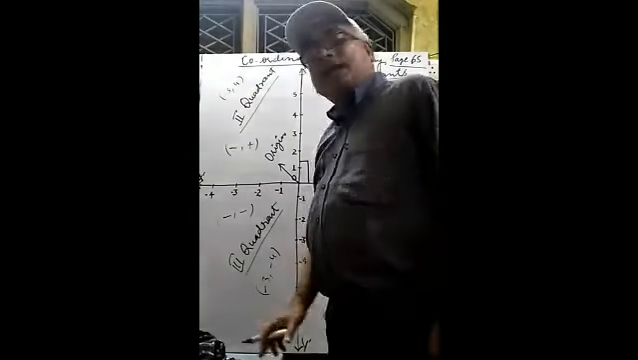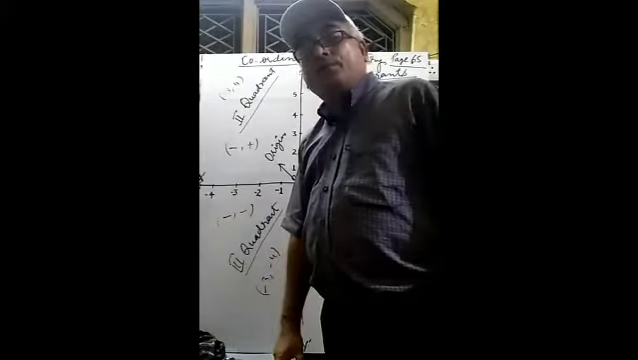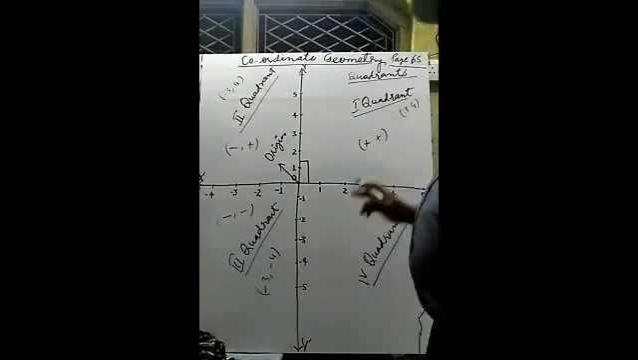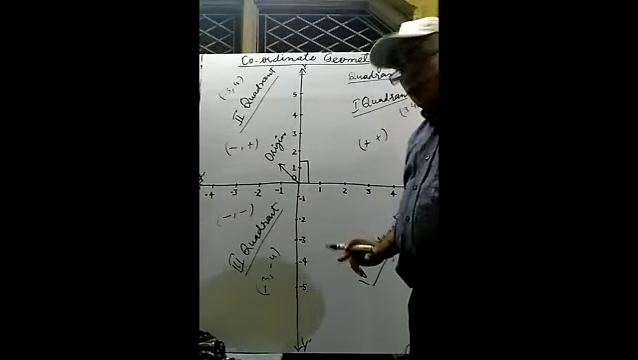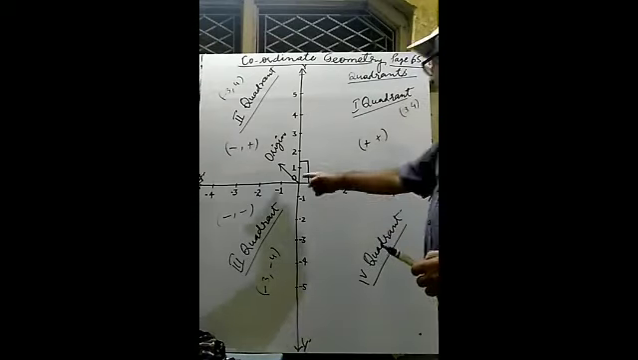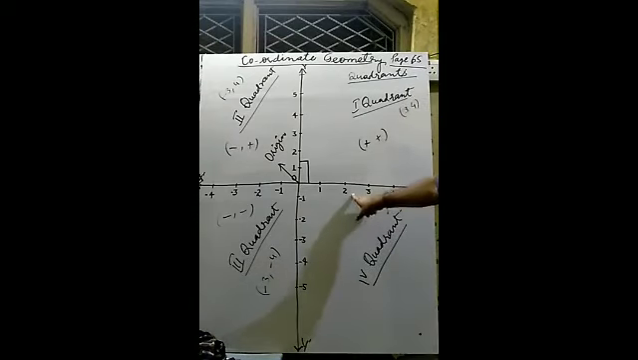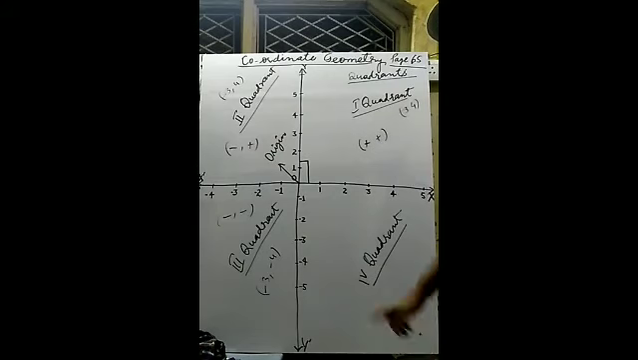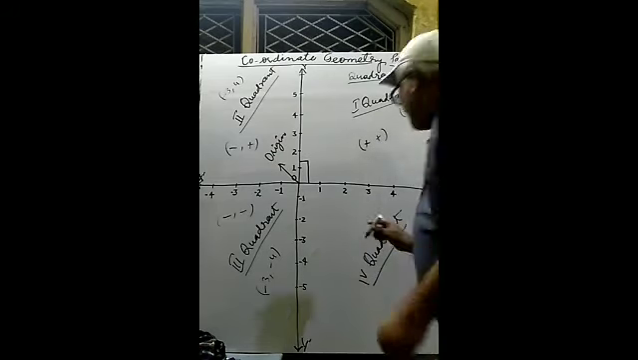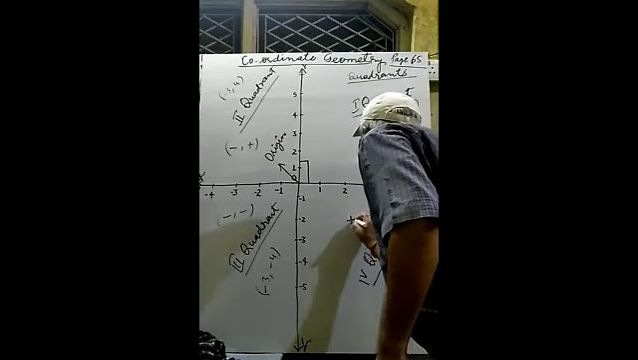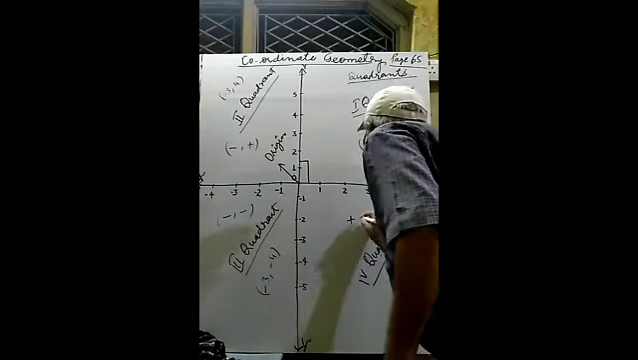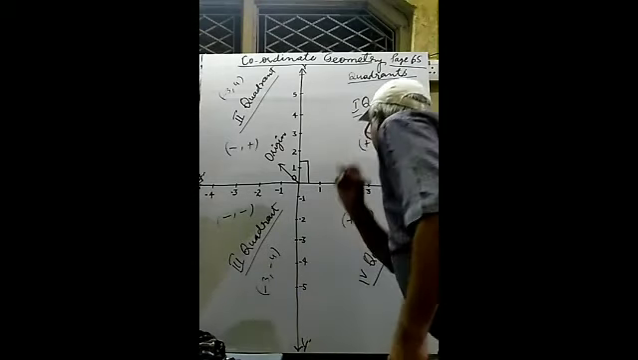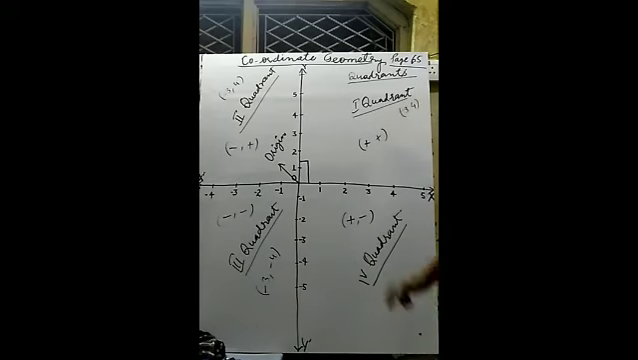Now let us decide the sign convention of the fourth quadrant. Students, see, firstly on the x-axis, x is taken positive and y is taken all negative. So the value of x is positive and the value of y is negative. If this type of sign is there, then definitely that point will lie in the fourth quadrant.